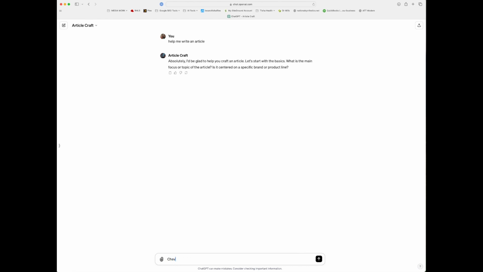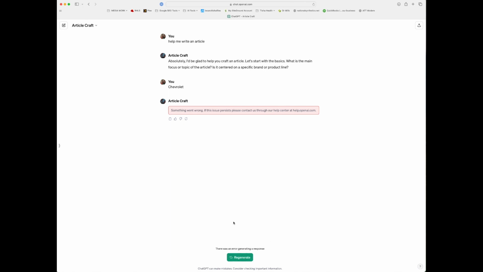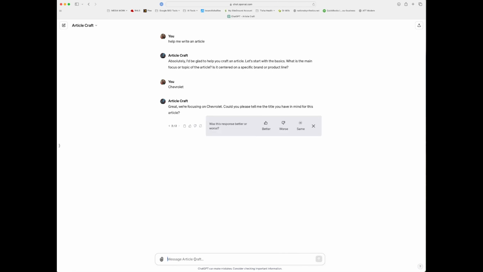My first iteration, before I published it, I actually would trigger the GPT by saying, "Help me write an article." I, for one, will never remember that exact verbiage, so I instead had it actually ask me if it can help me write an article. And if I say yes, then it will start this workflow here.